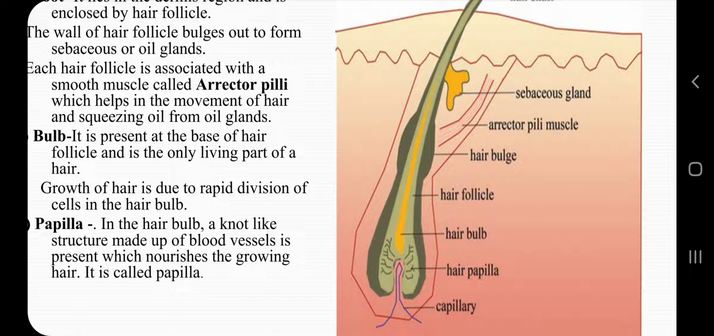Now papilla, the fourth part of the hair. In the hair bulb you can see a knot-like structure made up of blood vessels, and this structure is called papilla. The rapidly growing hair is nourished by the blood which flows in the blood capillaries present in the hair bulb region. So this is about the 4 parts of the hair.